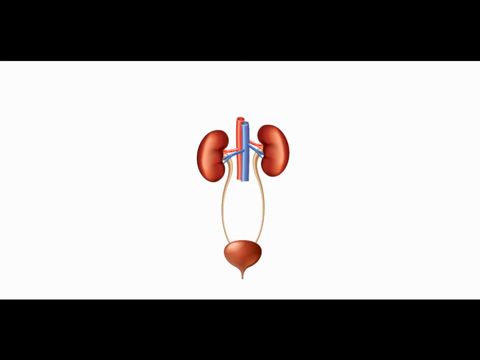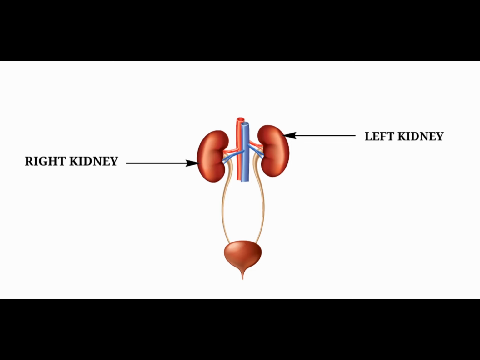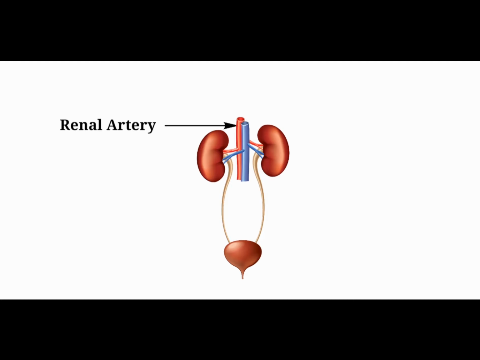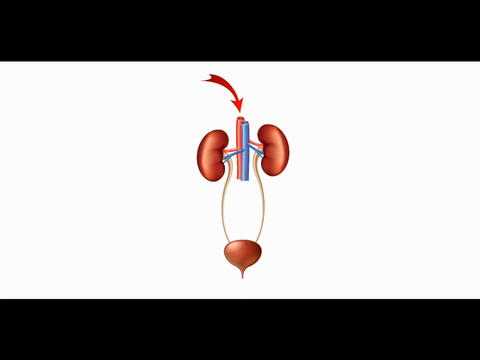Kidneys. A pair of kidneys is located in the abdomen, present on either side of the backbone. It is the main excretory organ. Each kidney is bean-shaped and reddish brown in color. The left kidney is placed a little higher than the right kidney due to the large size of the liver on the right side of the body. The renal artery brings in the blood containing the metabolic waste substances into the kidneys. The renal vein carries away the clean blood after ultrafiltration from the kidney.